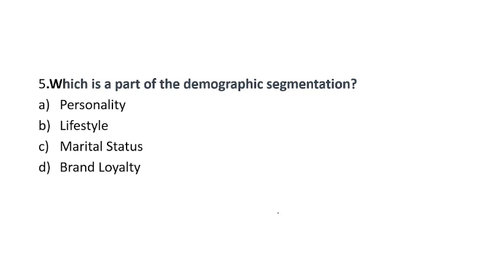Segmentation mainly deals with dividing the market into various parts. The 4 bases are geographic, demographic, psychographic and behavioral. So the first 2, personality and lifestyle. Personality is related to the human mind, so it is psychological. Lifestyle is also a psychological factor. So A and B can't be the answer, and they will be eliminated.